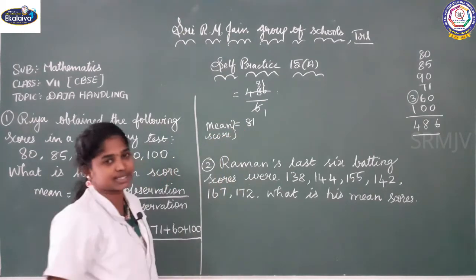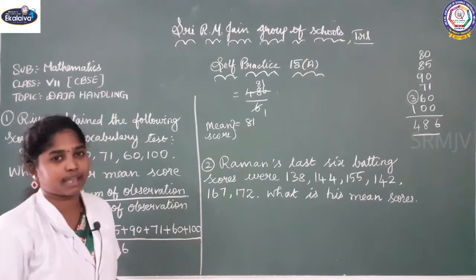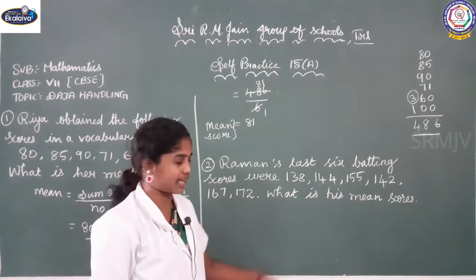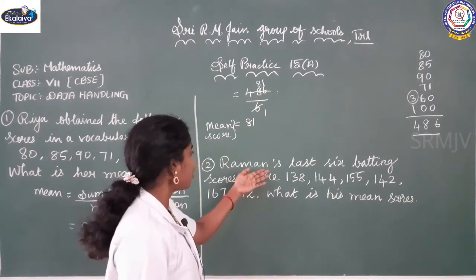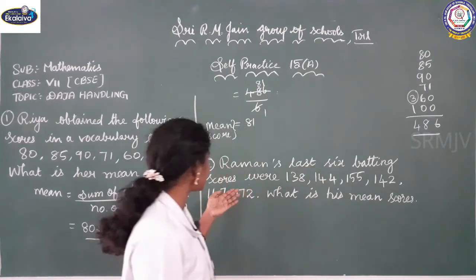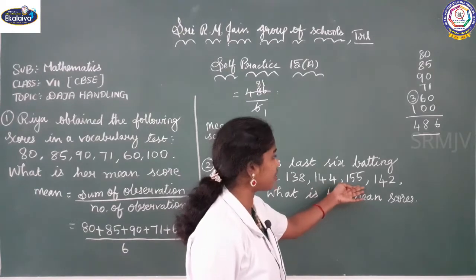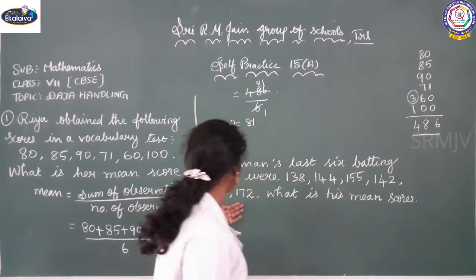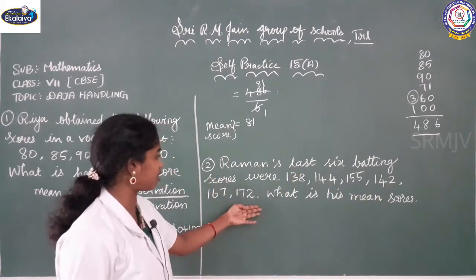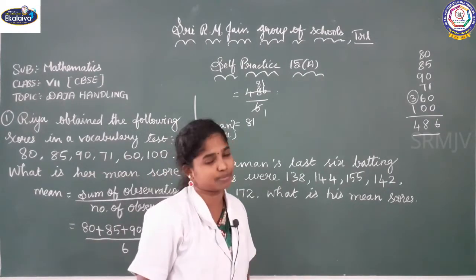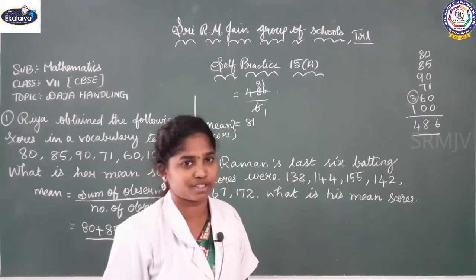Do you understand this question, how to find mean? The same procedure we are going to do for the second sum. Listen to the second sum. Raman's last 6 batting scores were 138, 144, 155, 142, 167 and 172. What is his mean score? We are going to find this mean score.